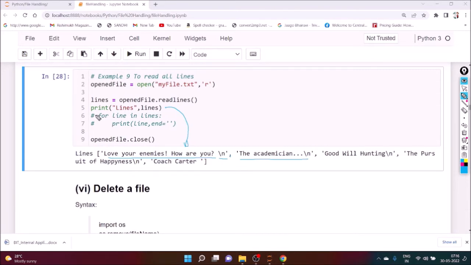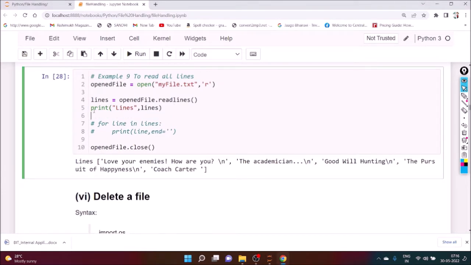So if you want to print properly, we have to use a loop: for line in lines. It will take all the lines one by one and print. So better to do one thing: make the earlier line a comment, reactivate this and execute it.